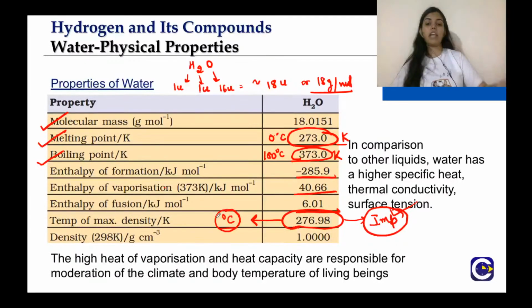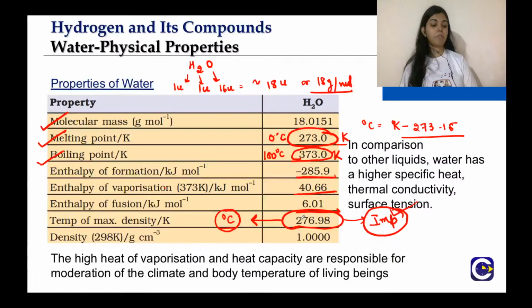How do you convert Kelvin into degrees Celsius? Particularly, degree Celsius is Kelvin minus 273.15. Right. So you have to subtract 273.15 from 276.98. That will give you the temperature in degrees Celsius. So it will be approximately around 3.98 degrees Celsius.